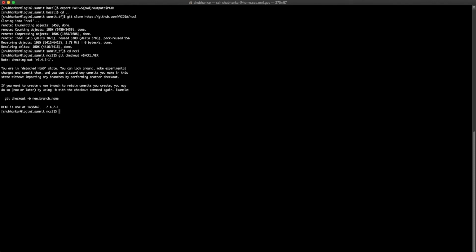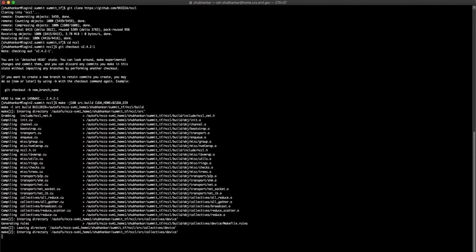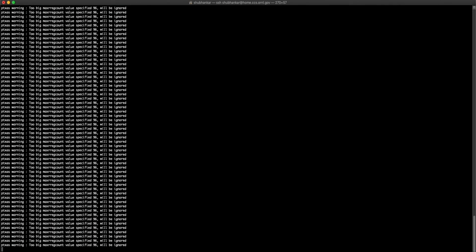Now let's build NCCL by executing make followed by the flag j followed by src.build and the path to CUDA home, which is saved as an environment variable called CUDA_dir. Let's wait for the execution to complete.